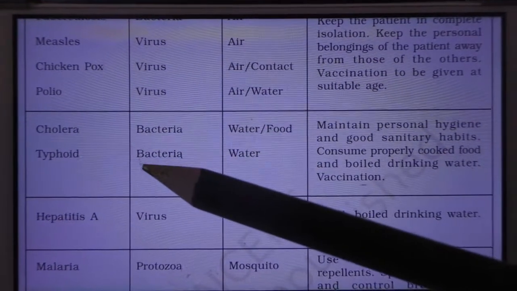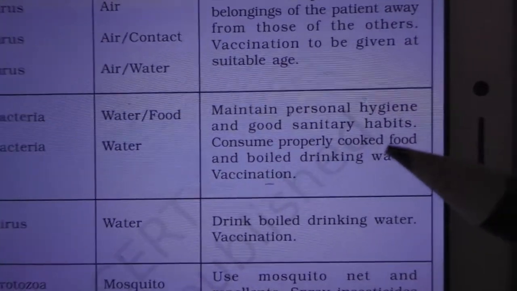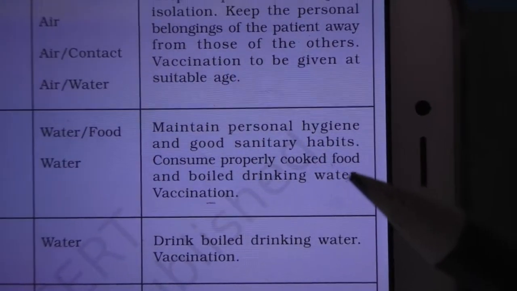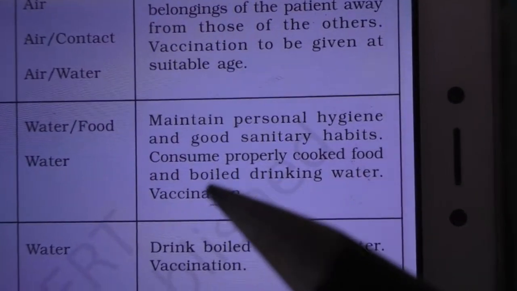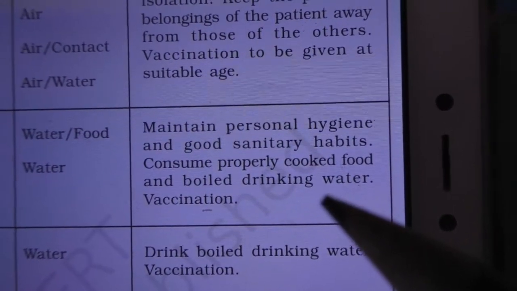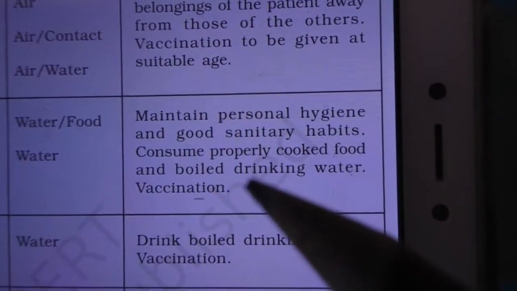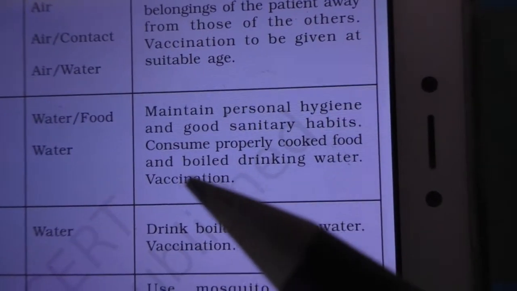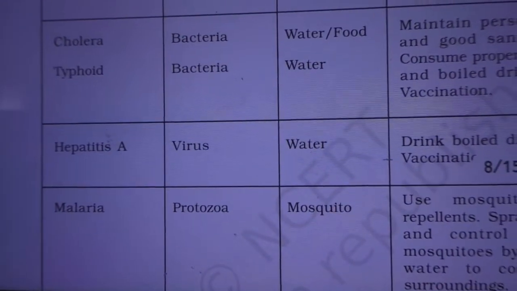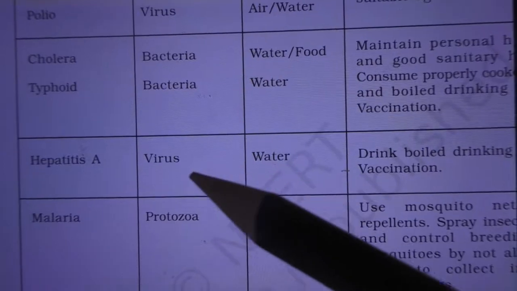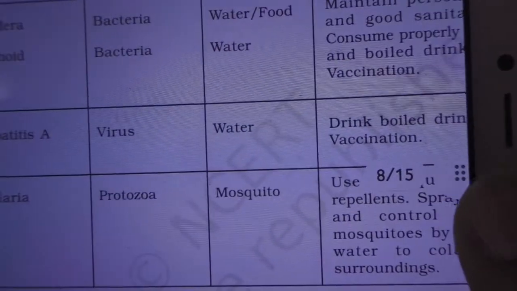Next one is cholera and typhoid. They spread through bacteria in water and food. Maintain personal hygiene and good sanitary habits, which means you have to wash after you go to the toilet. Consume properly cooked food, well-cooked food, not half-boiled food. Drinking water should be boiled. Then you have to get vaccination. Then hepatitis, which is a liver disorder, caused by a virus and spread through drinking water. Get vaccination.